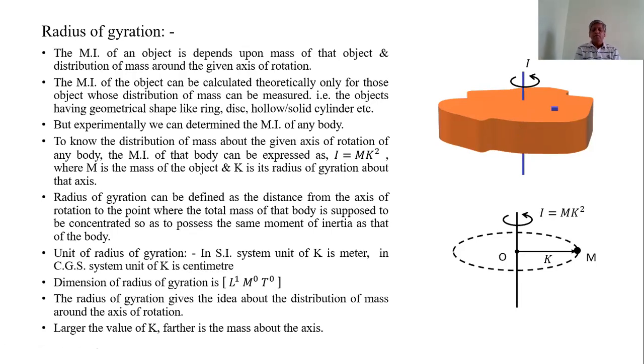The radius of gyration gives the idea about the distribution of mass about the axis of rotation, that means how far the mass is distributed about the axis of rotation. If the value of k is larger, the mass distribution is further away from the axis of rotation.